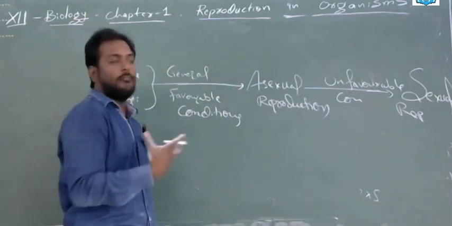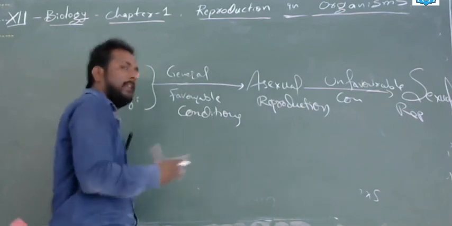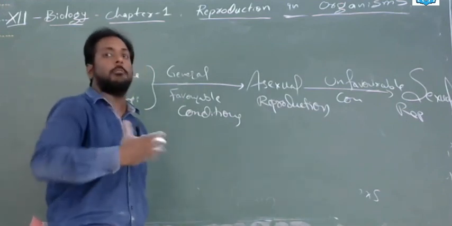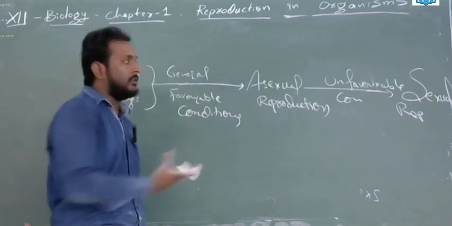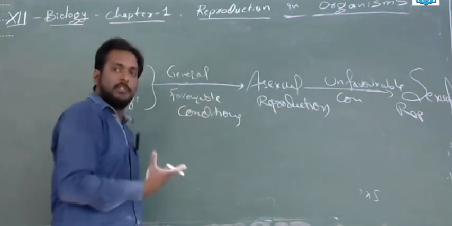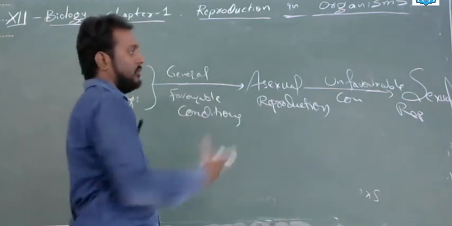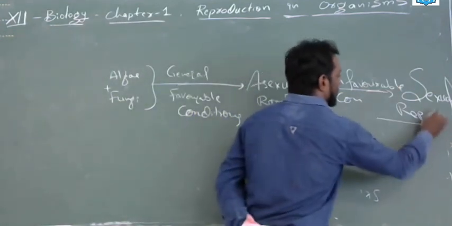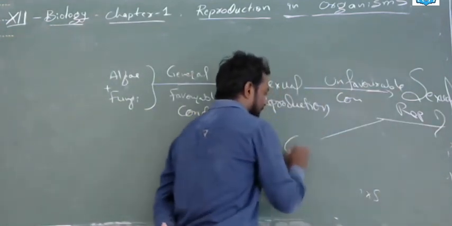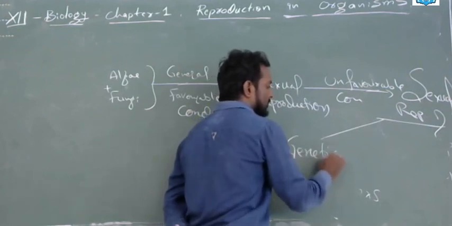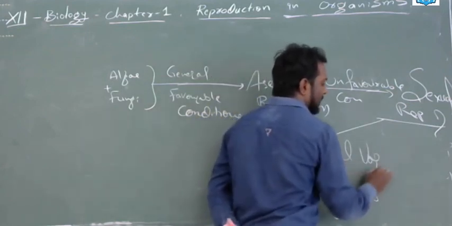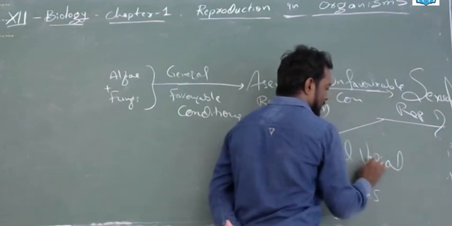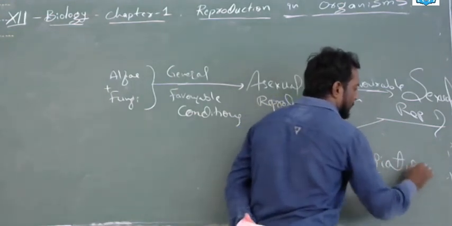Why in unfavorable conditions? Because in unfavorable conditions the area is becoming different. It is not suitable for the next generations. Then two related species will come together and go for sexual reproduction. Why? Because sexual reproduction in this case is for genetic variations.